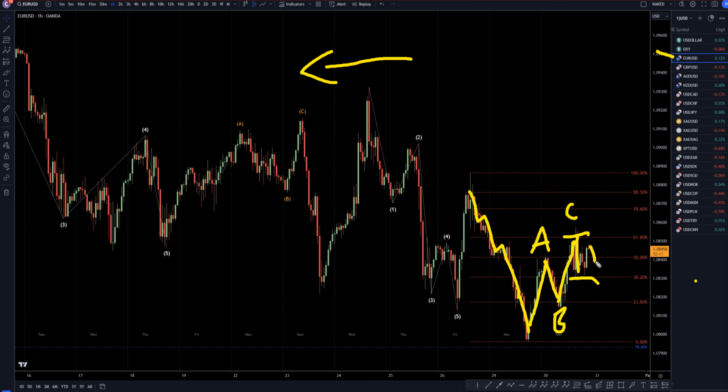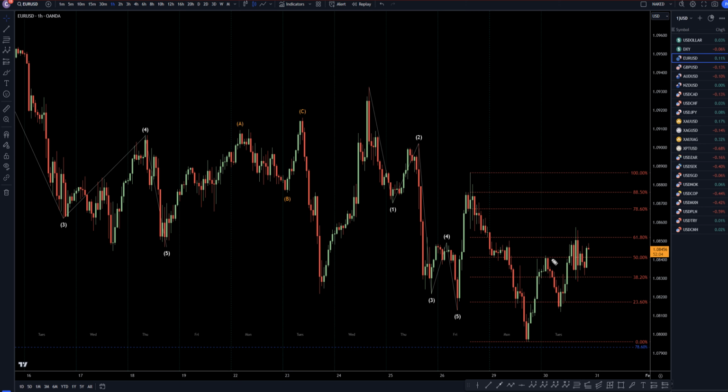I mean, it kind of depends. If this really does hold this high rate here, then I would say that it possibly is the end of an ABC correction, and tomorrow's news may cause it to go up. On the other hand, if this isn't the end of an ABC correction and it does continue to drift up over the next 24 hours, then I would actually say that tomorrow's news would cause it to continue to downtrend. So I guess it really depends on what happens over the next 24 hours.